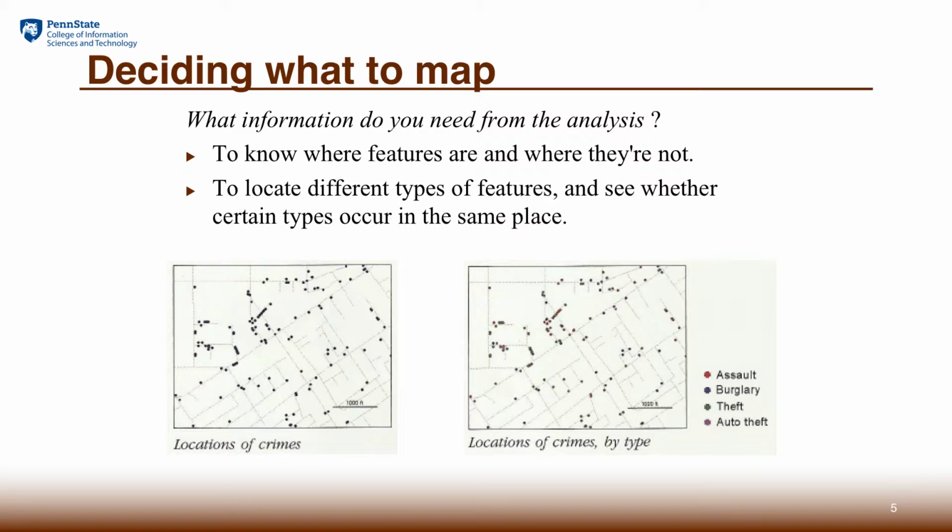However, if our question is whether certain kinds of crimes tend to be distributed more in one place than another, then we will have to differentiate different kinds of crimes and map them in different colors or symbols. That's necessary based on the nature of the analysis.